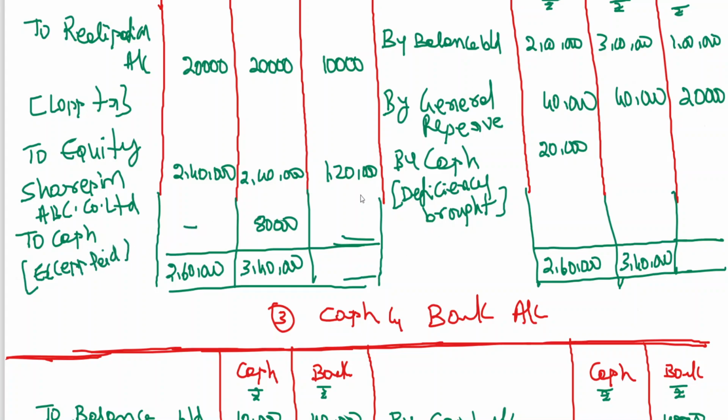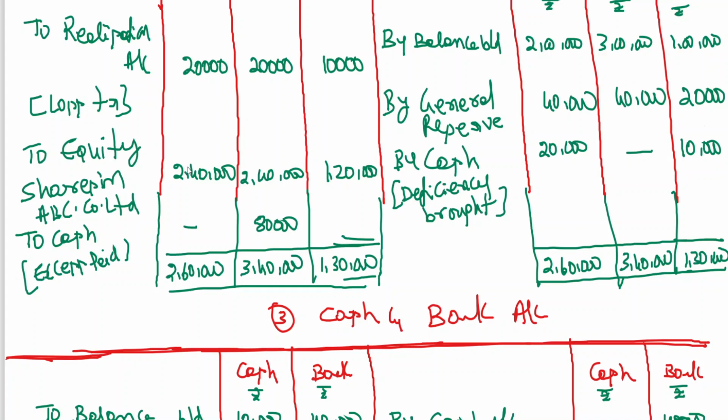Okay. And Z, I think again it is showing the debit side more, 120 plus 10, 130. Debit side here 120 means he needs to bring 10,000 rupees cash. So X has brought a deficiency of 20,000, Z a deficiency of 10,000, because they got more value. Actually, Y has been given 2,40,000 shares. You are supposed to give him 340 minus 20, 320, but you have given 2,40,000 worth of shares. That is why cash has been paid.